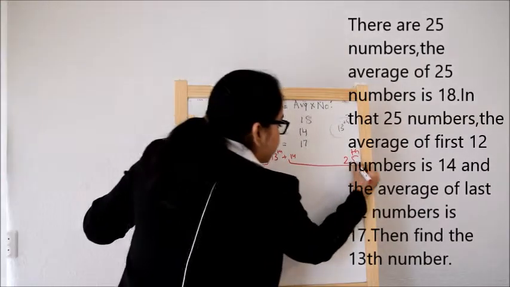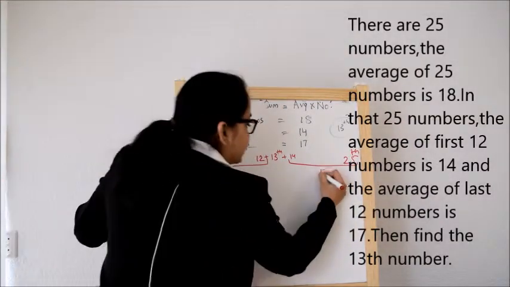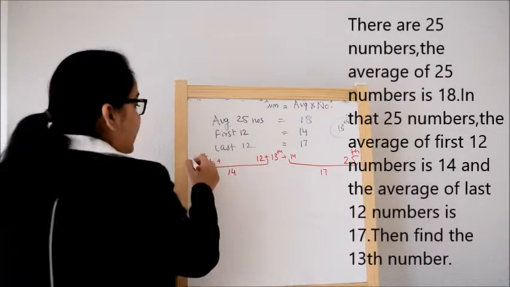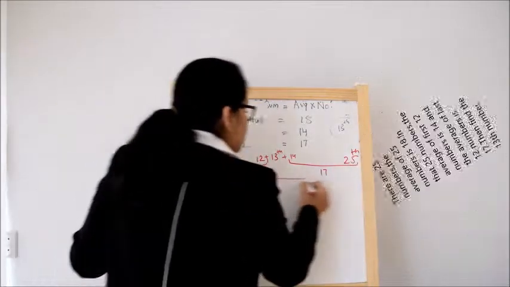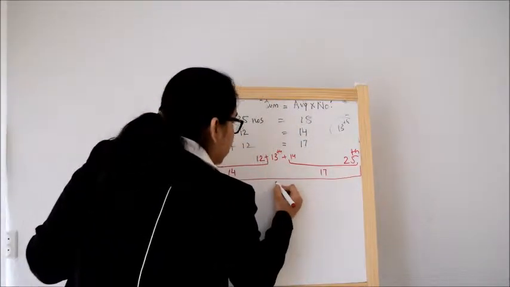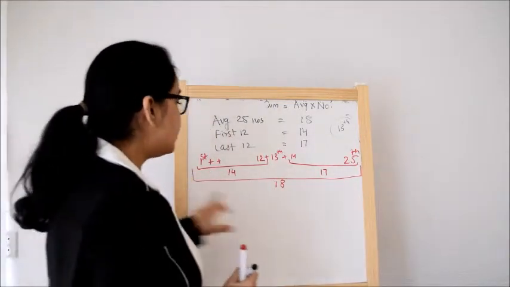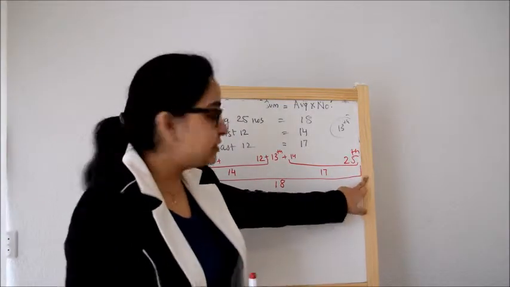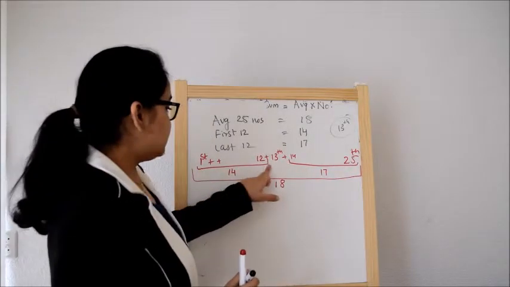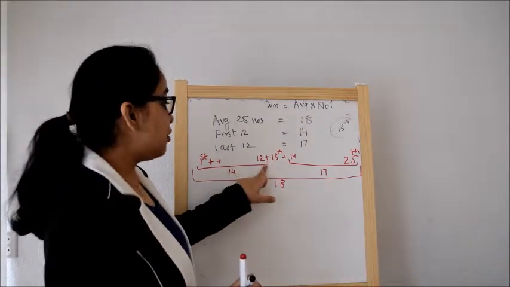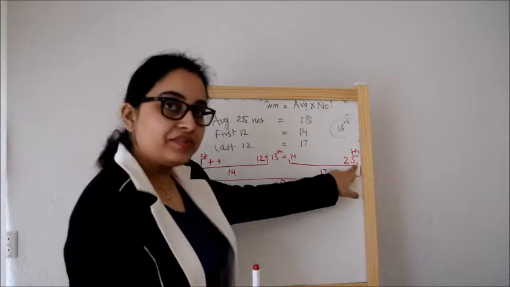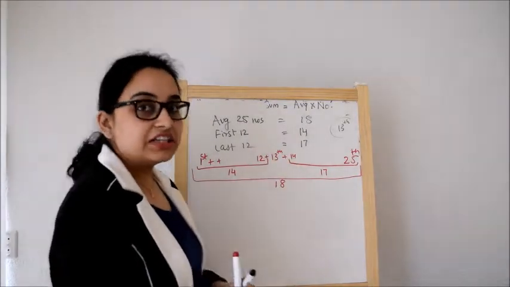Then these will be the last 12 numbers and their average will be 17. And the total average of all these 25 numbers is 18. So how will we calculate? First we will take the sum of all the 25 numbers. We'll subtract the sum of first and last 12 numbers and we'll get the 13th number.